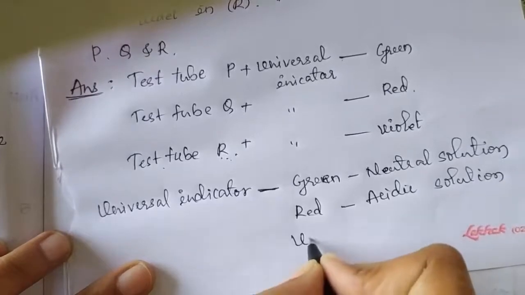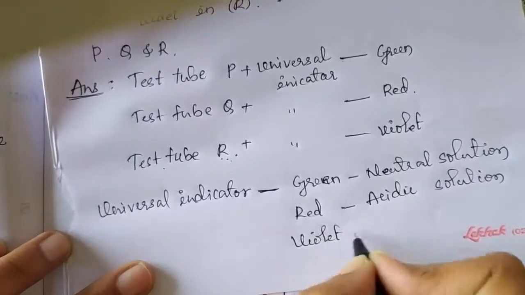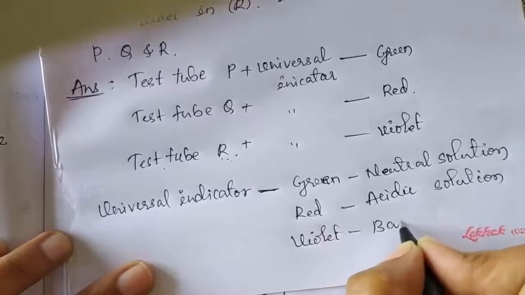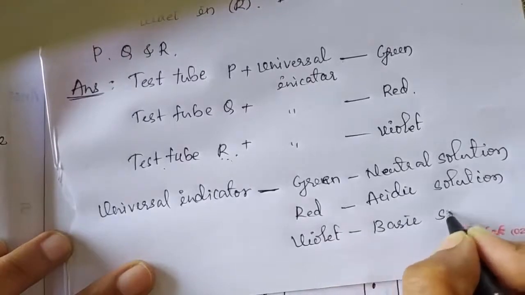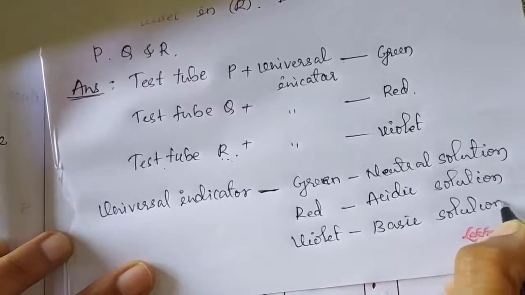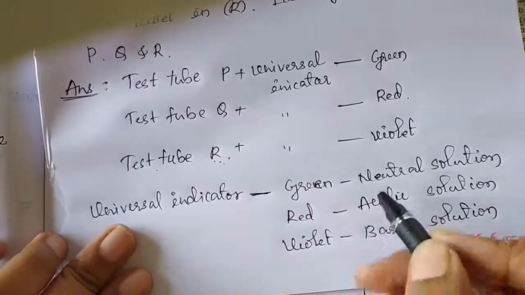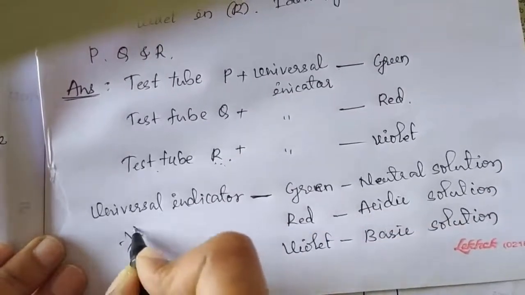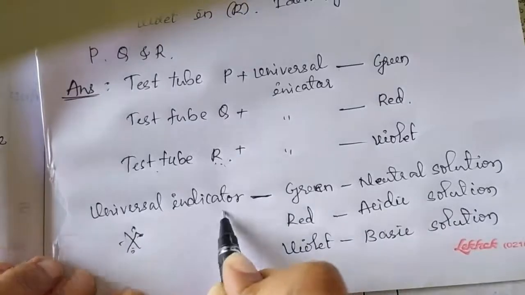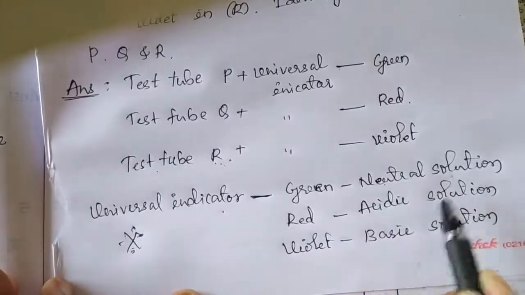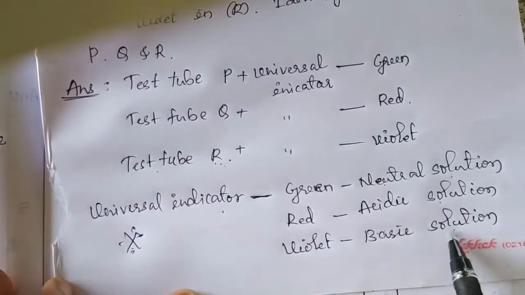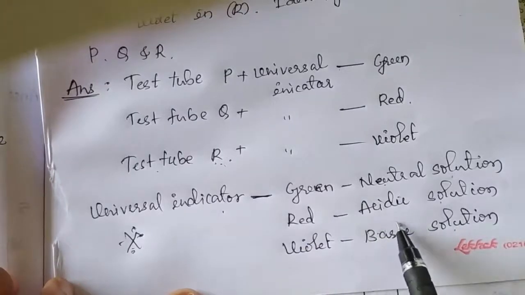And it shows violet color when added to the basic solution. So we have to remember this, children. It's very important, the color change of the universal indicator in neutral solution, acidic solution and basic solution. You have to remember this color change.